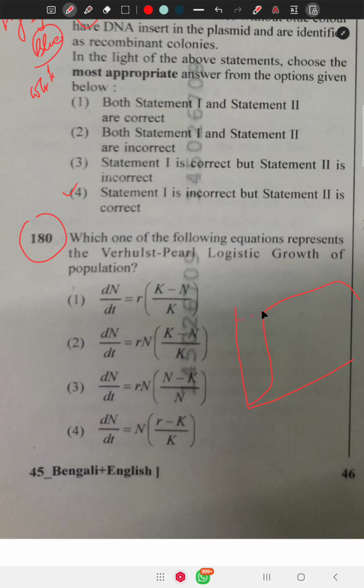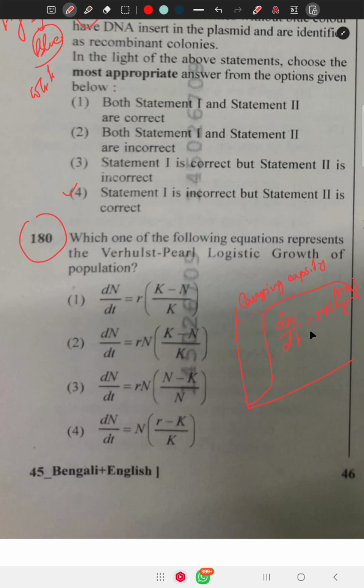This stationary phase is called the carrying capacity, where food and habitat are both limited. So for the logistic growth curve, dN/dt = rN (K minus N) by K.